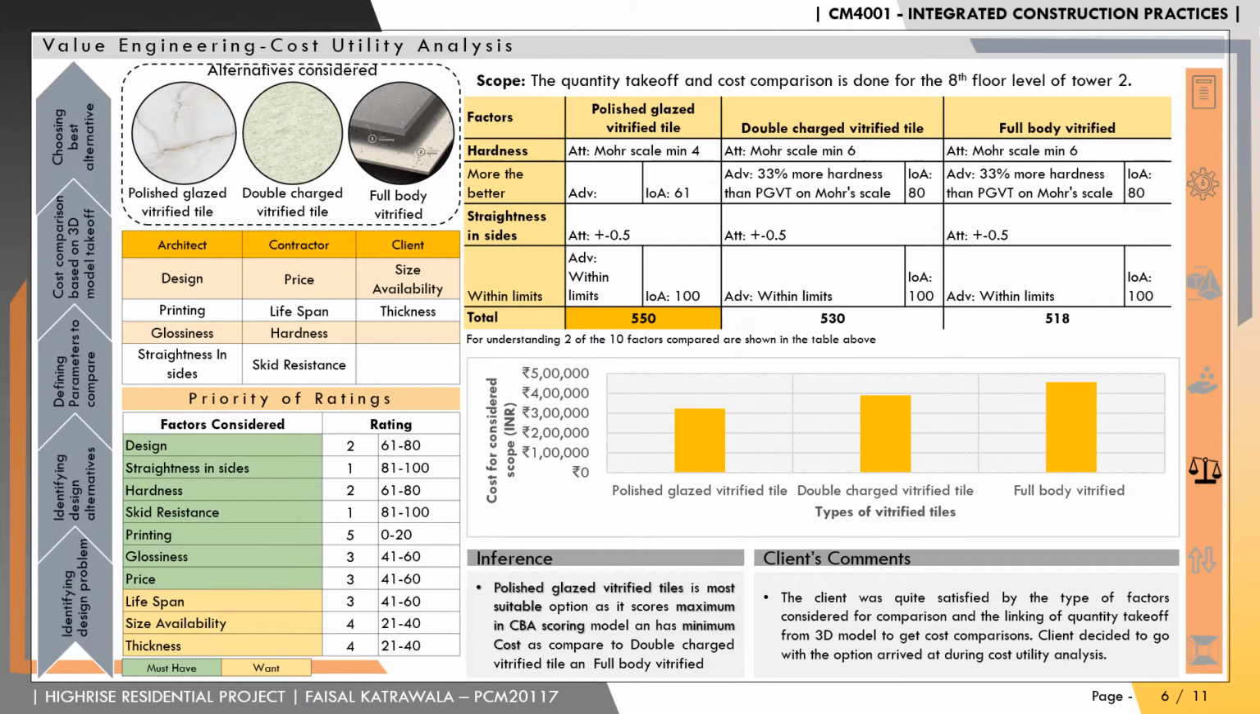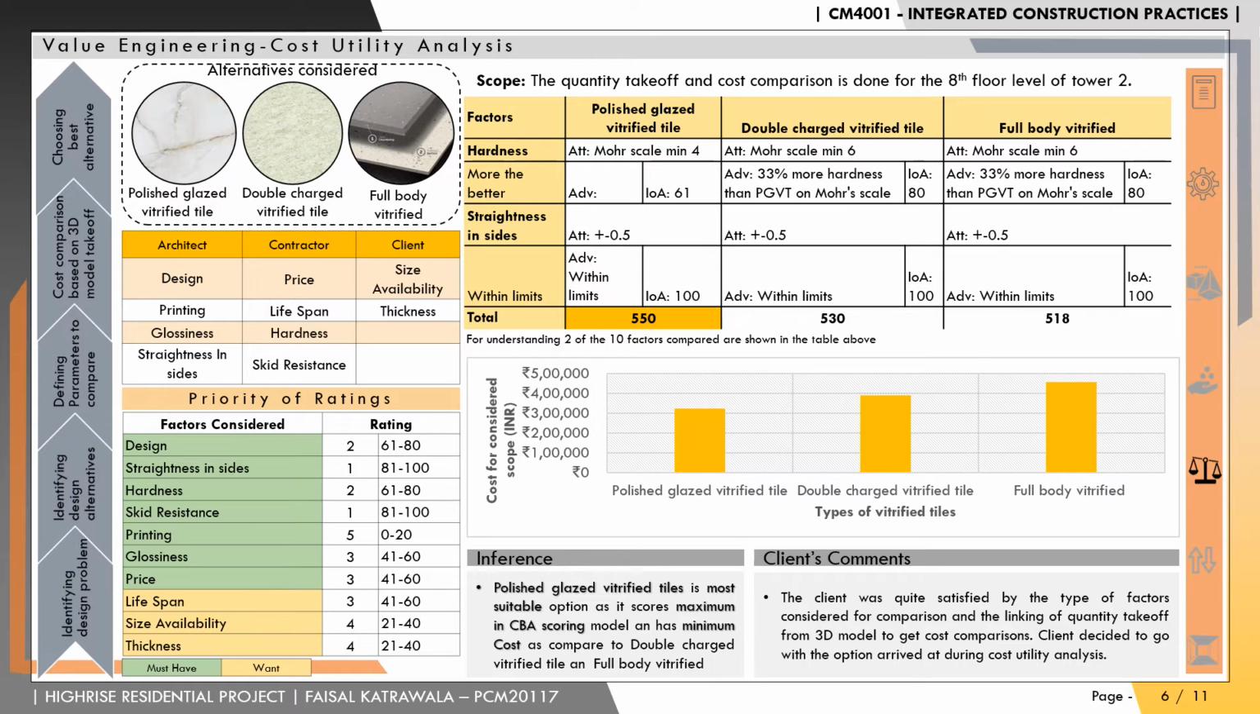As a part of value engineering, cost utility analysis was carried out. The design problem was considered taking into mind the client's requirement for exploring different options within the vitrified tiles. Three different options, mainly polished glazed vitrified tiles, double charged vitrified tiles, and full body tiles, were scored based on different parameter requirements given by the client, architect, and the contractor team from site.